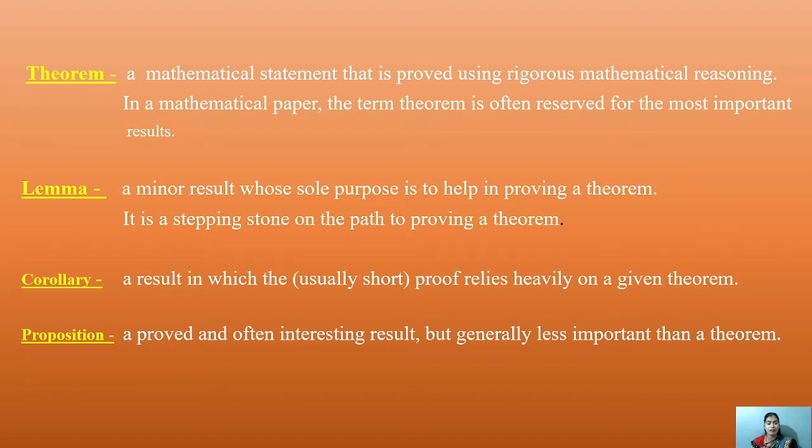They are related to each other, so we need to know what is meant by a theorem, a lemma, a corollary and a proposition, as we start unit 3.